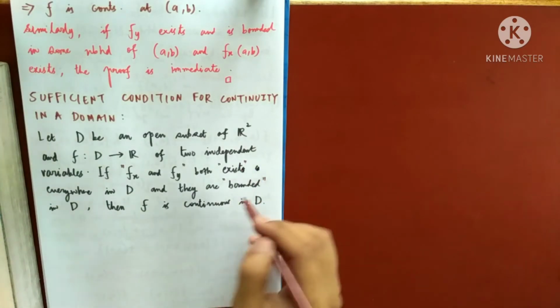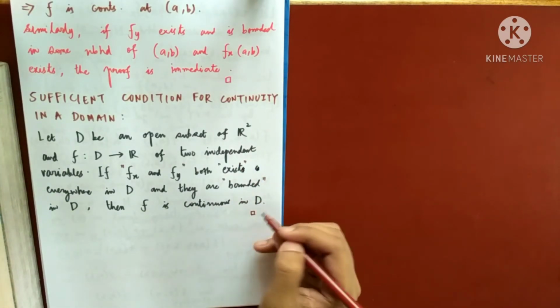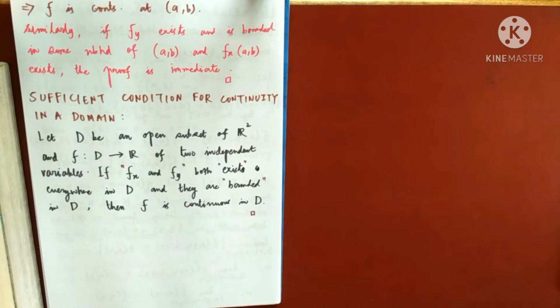I will not be doing the proof of this theorem, because I will not be using it much. So you can just go through the proof. I will give you the proof. The proof is again not that difficult. You simply use the mean value theorem. So if you are interested in the proof, I can send it to you and you can have a look. If you face a problem, you can ask me.